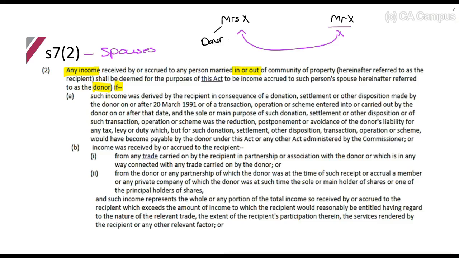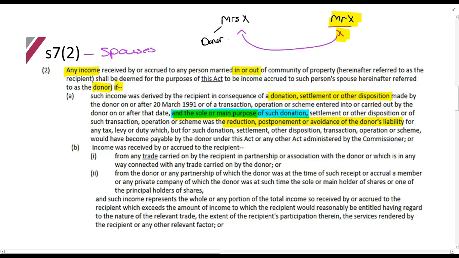The first one is, such income was derived by the recipient. So the recipient is the person who receives the actual income, so Mr. X, in consequence of a donation, settlement, or other disposition. Can you see Section 7 talking about donations again? Made by the donor, and important here, and the sole or main purpose of such donation. This is very important to see. The sole or main purpose of such donation was the reduction, postponement, or avoidance of the donor's liability for any tax.